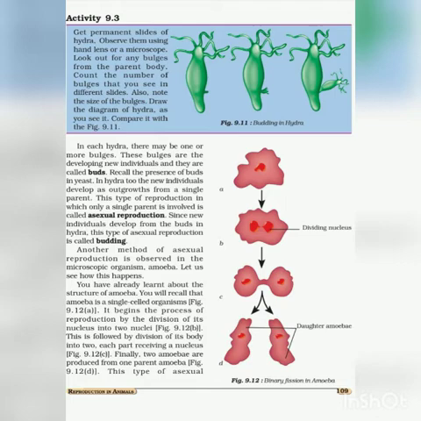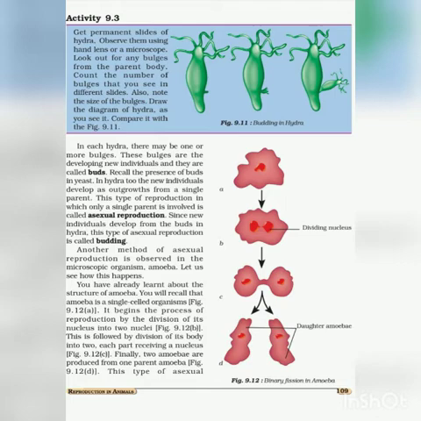You can refer to figure 9.12. We can see the shape of amoeba which is irregular. It has a liquid called cytoplasm and a nucleus. Parent cell has cell membrane, nucleus, cytoplasm. One amoeba stretches to form two small cells. The nucleus also divides into two parts. Cytoplasm also divides into two.